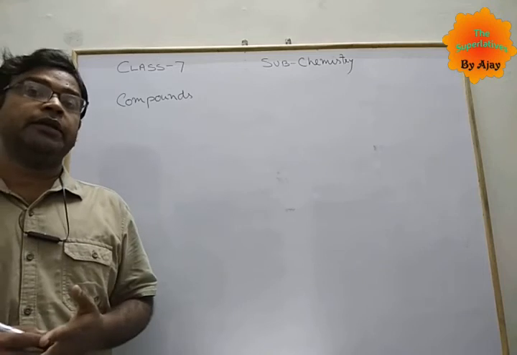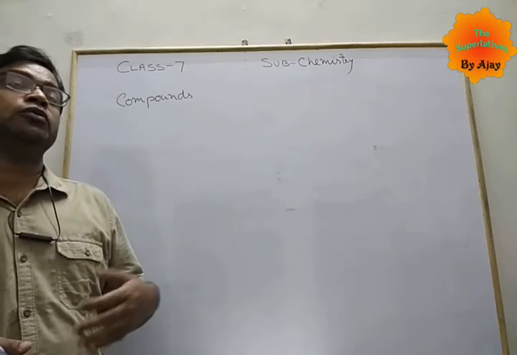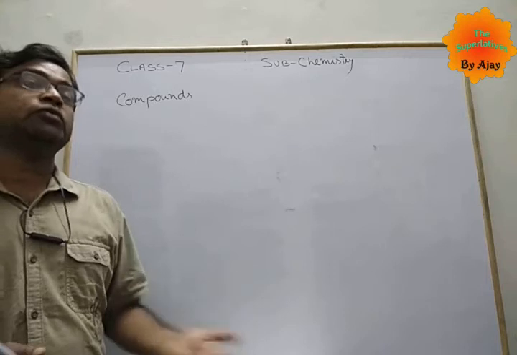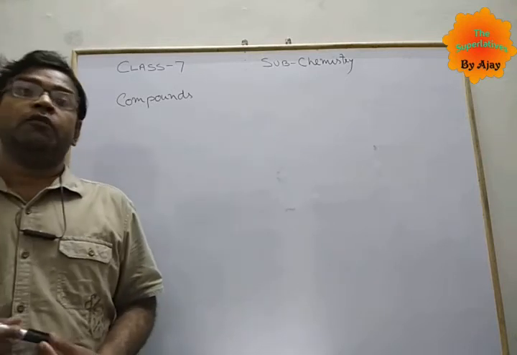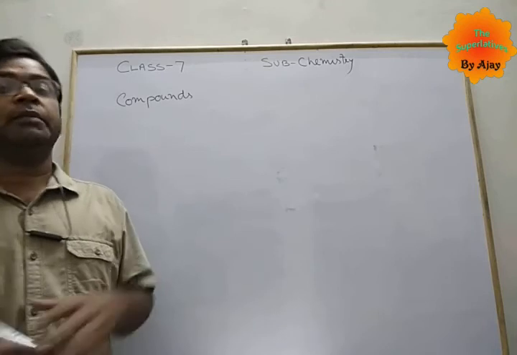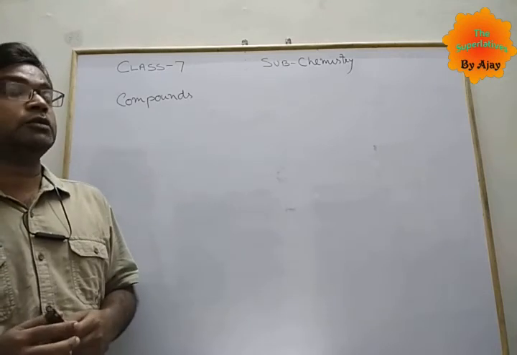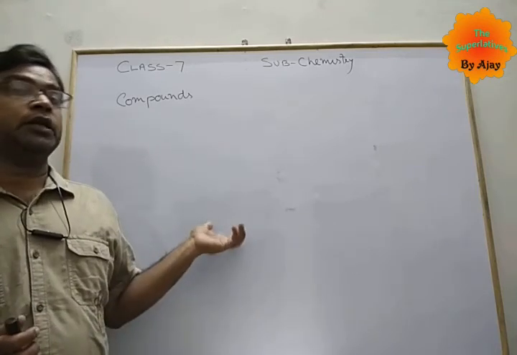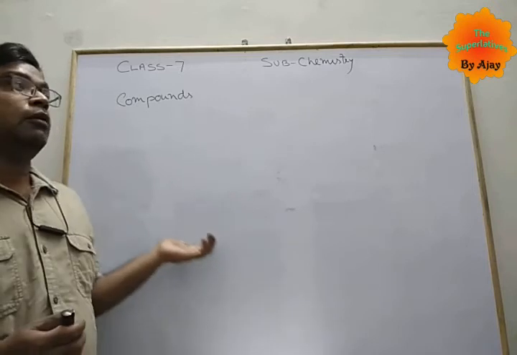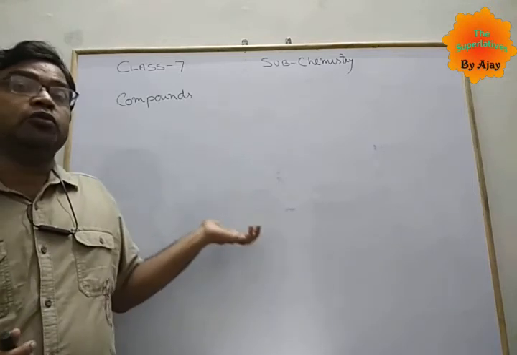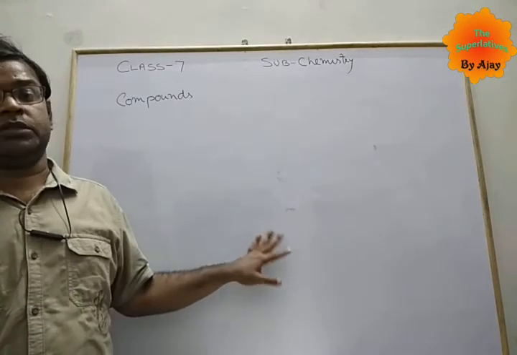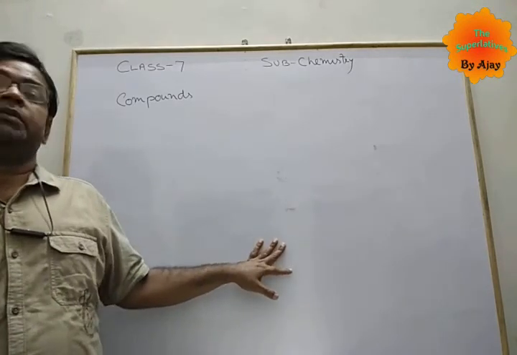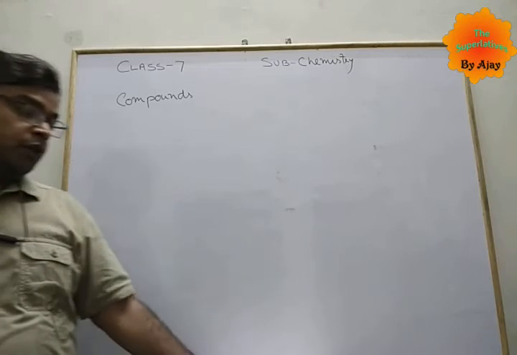Elements cannot be divided chemically into new simpler substances. But in the case of compounds, when we do some chemical reaction with compounds, they either may break into their components, or may break into two or more simpler substances, or form a new substance. This is the concept of compound.